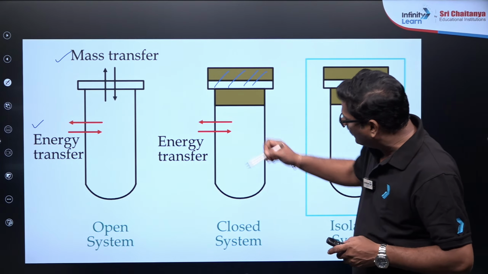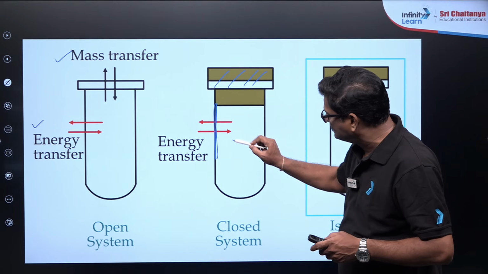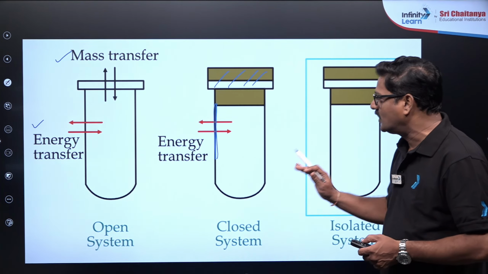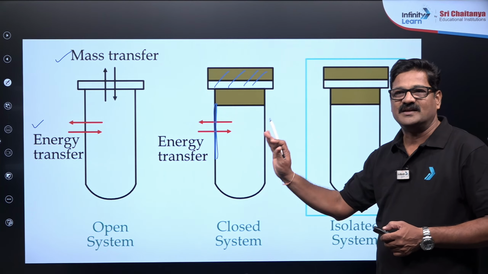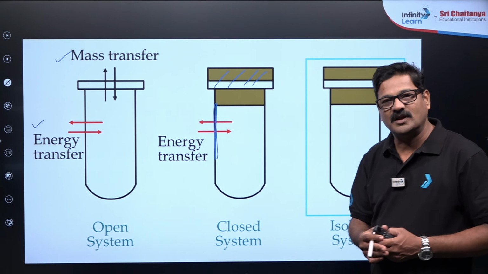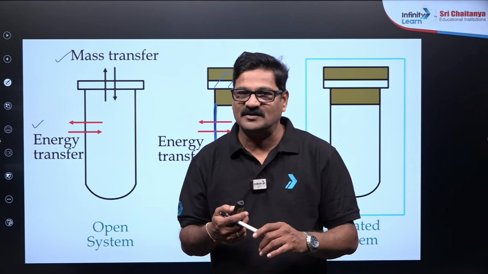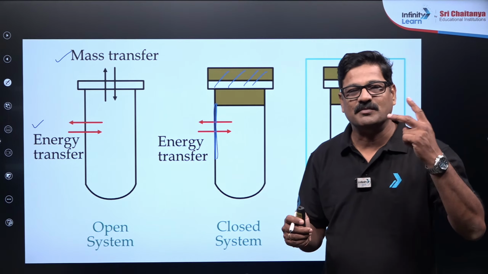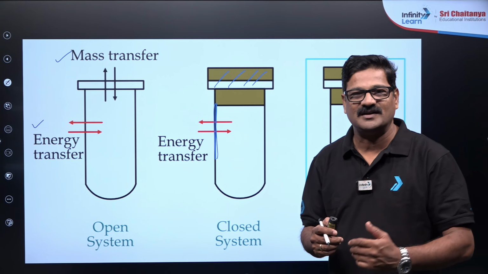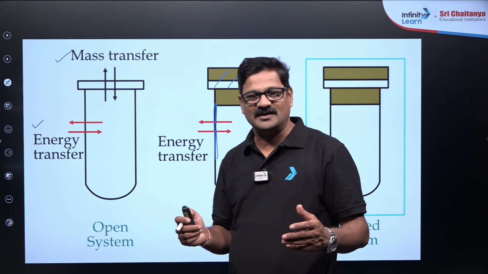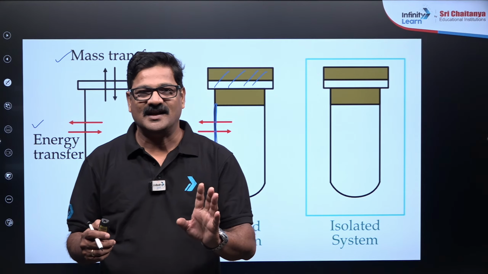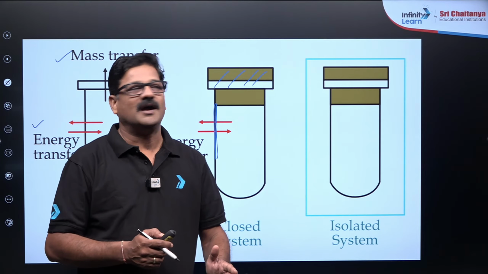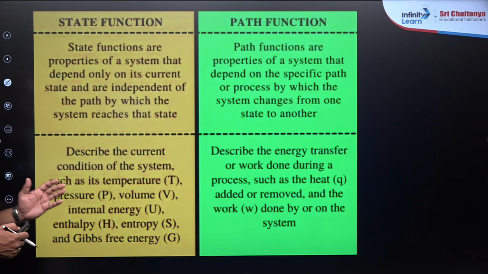And this is a boundary which separates the system, and this is the surrounding, right? So what is a boundary? The boundary is the one which physically separates a system and the surrounding. The boundary can be an imaginary or real interface which separates the system and the surrounding. And boundaries are of two types, diathermic boundary and adiabatic boundary. A diathermic boundary can exchange heat on either side, and an adiabatic boundary does not allow heat to exchange.